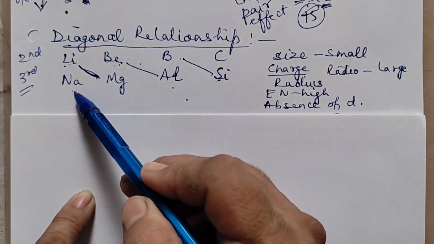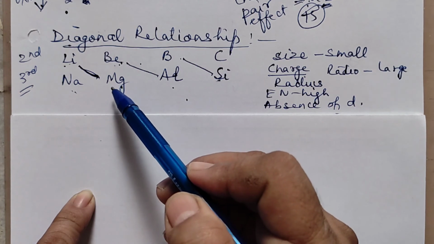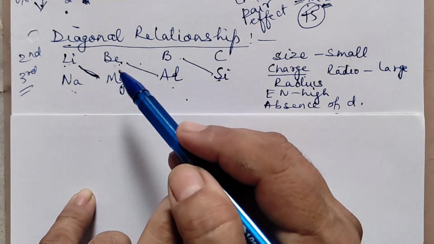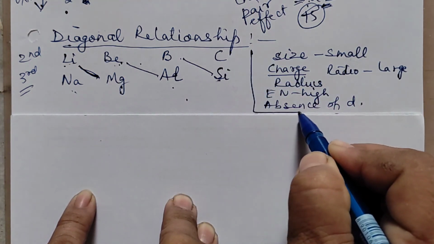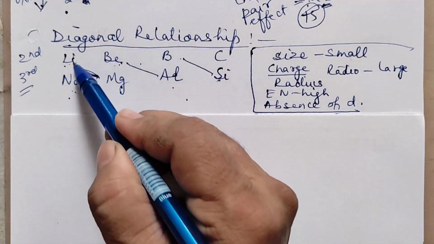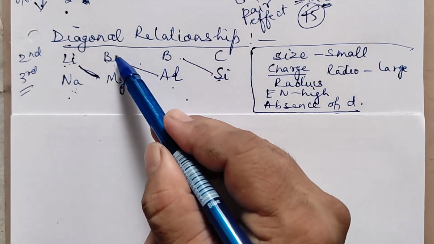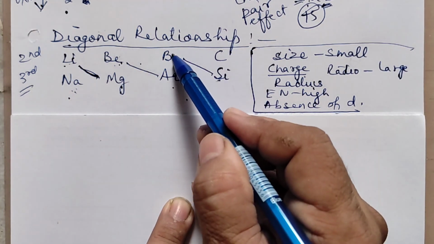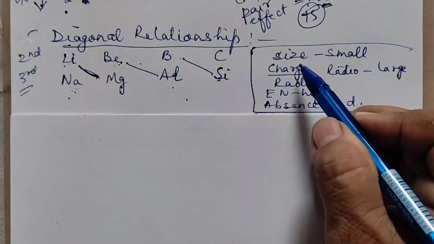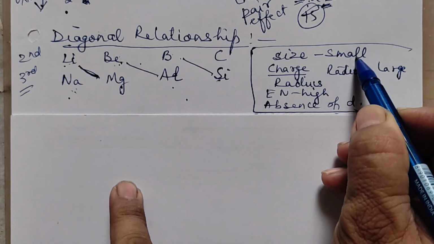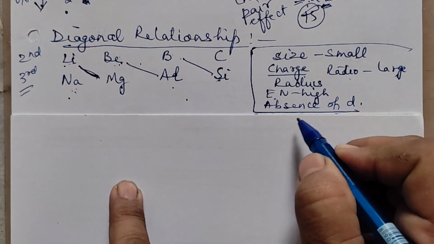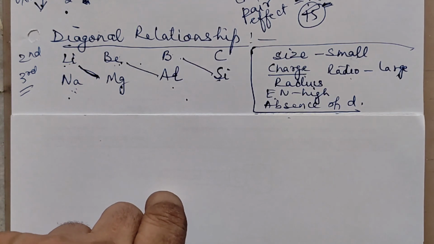This is observed only in the second and third period elements, and only in these 3 pairs. So there are 3 diagonal pairs in the periodic table, and it is found only in the first member. Why? Because down the group size increases, and across the period it decreases, so these are supposed to have similar size and electronegativity. There are reasons why the first member does not behave like its group: lithium, beryllium and boron do not behave like the other members. The first member of each group has a comparatively small size, large charge by radius ratio, high electronegativity, and absence of d orbital.